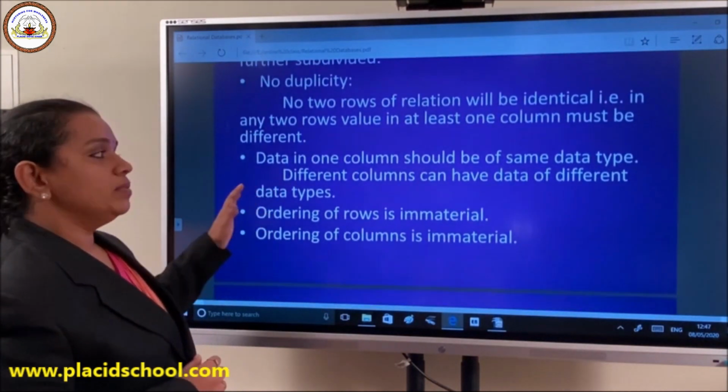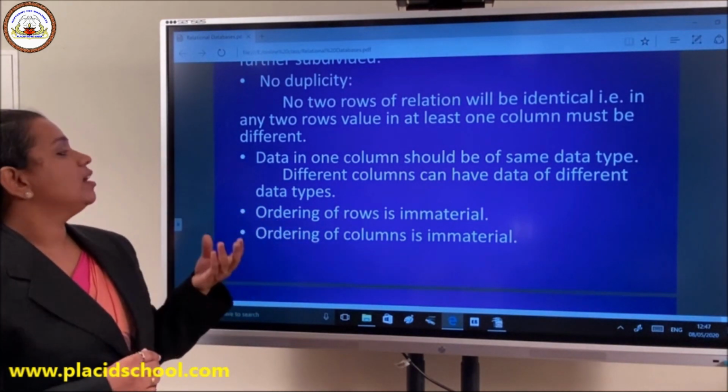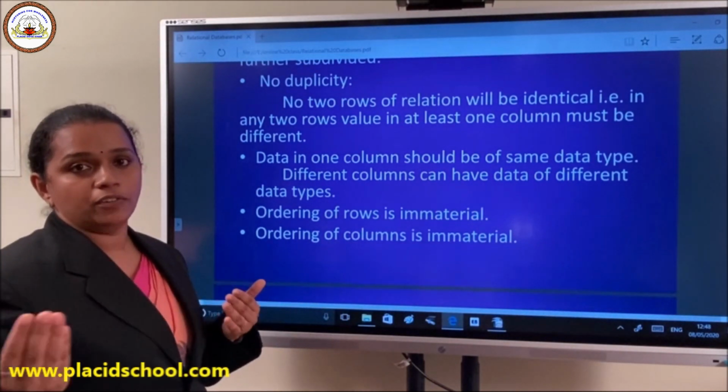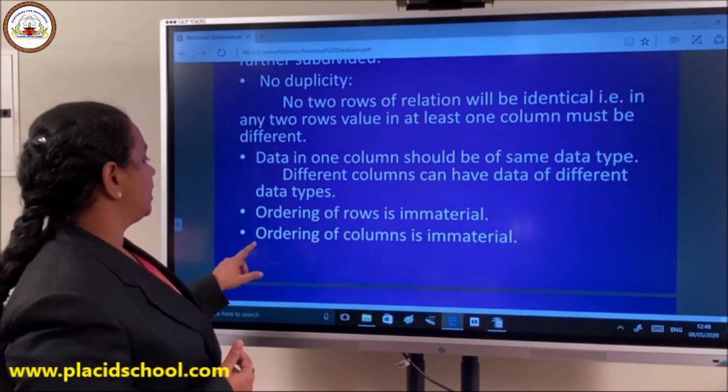Data in one column should be of the same data type. Different columns can have data of different data types. When you take different columns, it can have variation of data type. But if you take a single column, it should be all of the same data type.